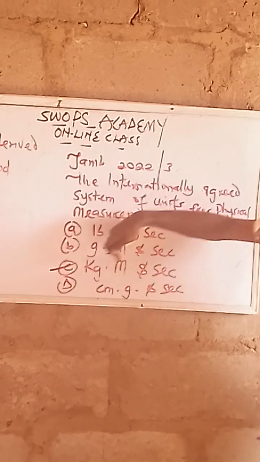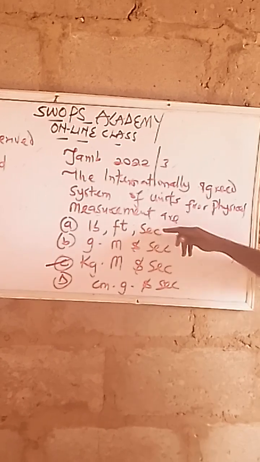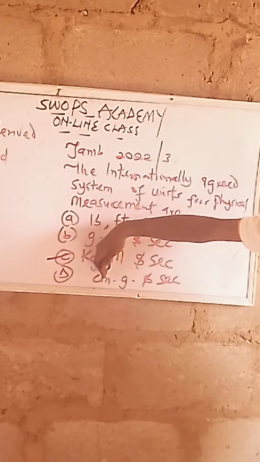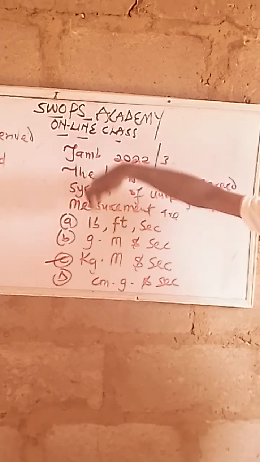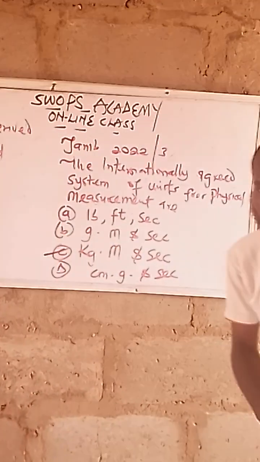This stands for mass, this stands for length, this stands for time. We don't use this. We don't use this. Some other countries use this. Some use this. But the standard one, the agreed one in physics, is just kilogram, meter, and seconds. That is that under that.